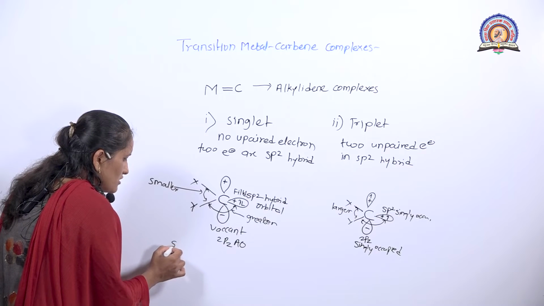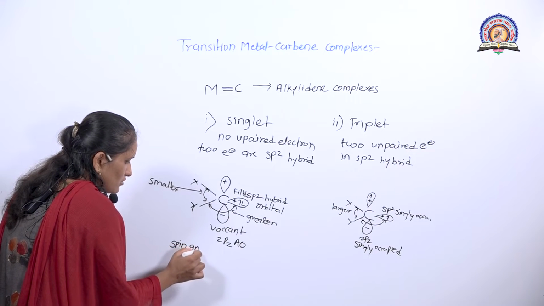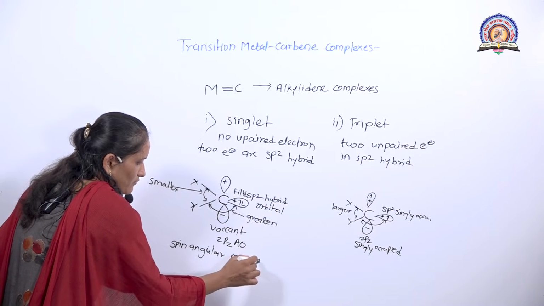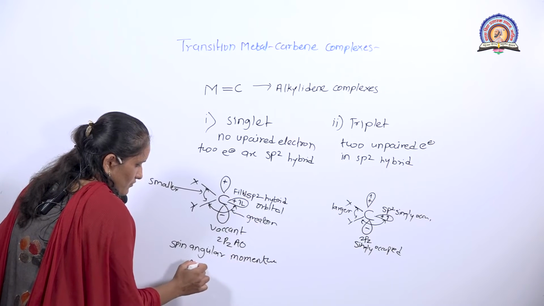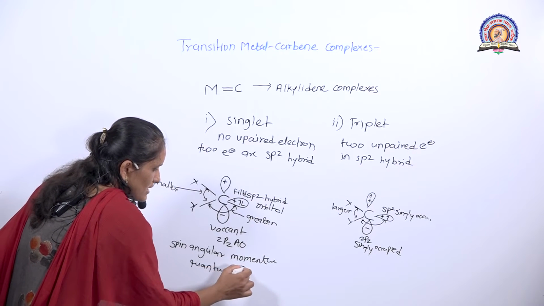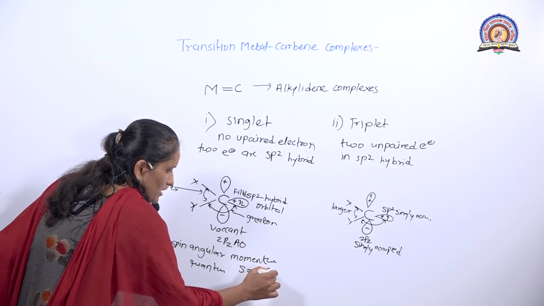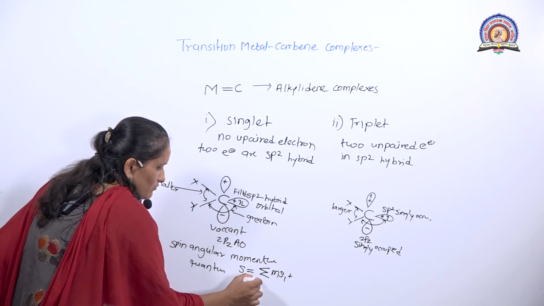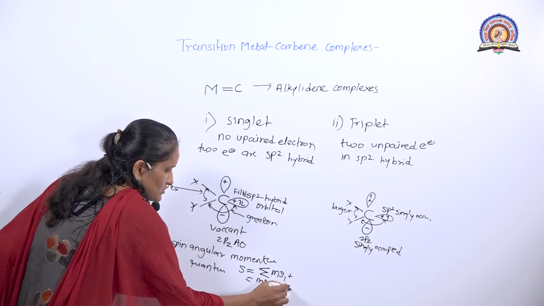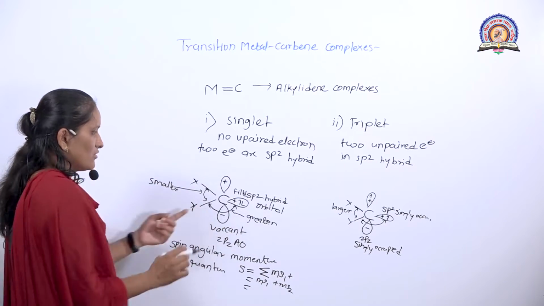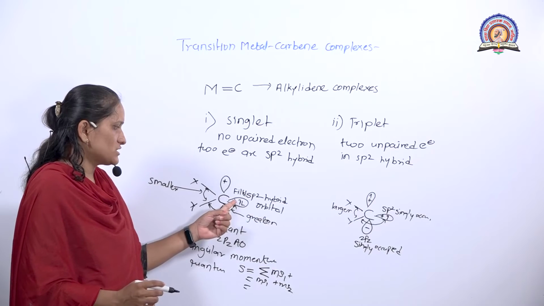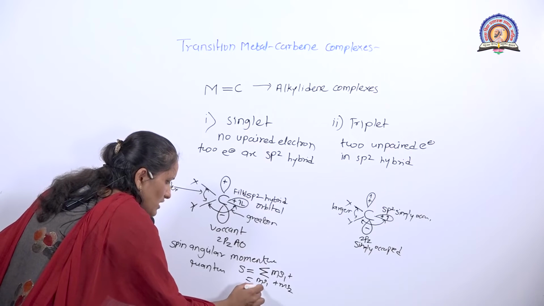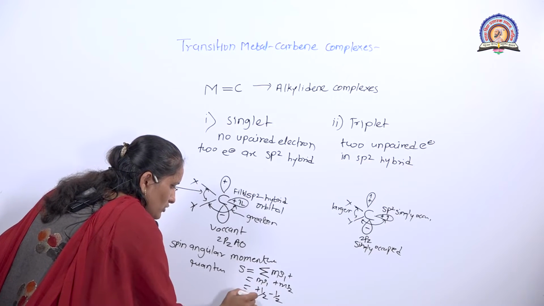When we calculate the spin angular momentum quantum number, S is equal to the summation of ms1 plus ms2. Here a pair of electrons is present, meaning one electron has spin plus half and one electron has spin minus half, that is plus half minus half is equal to 0.